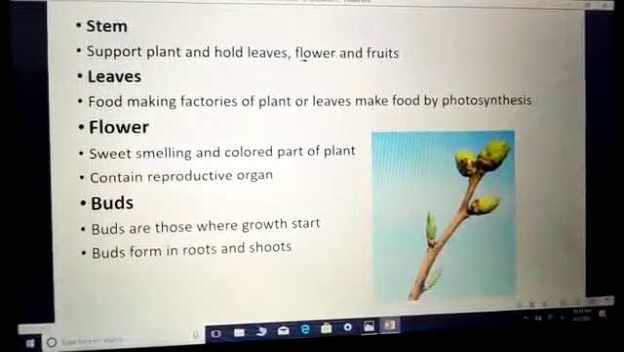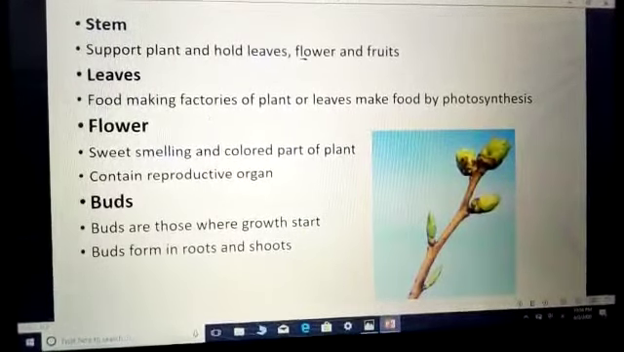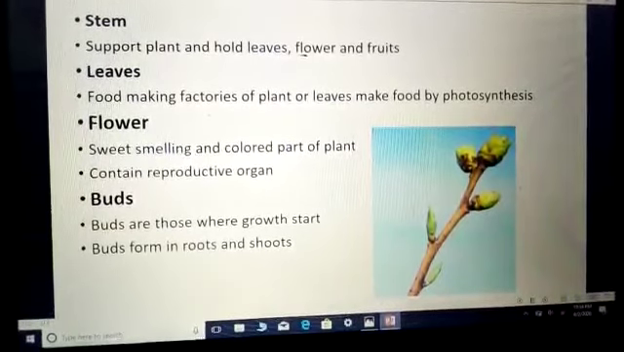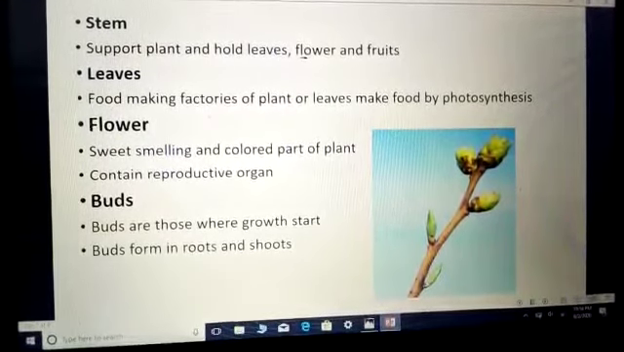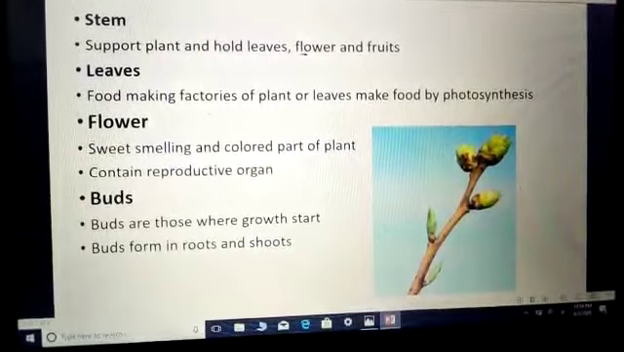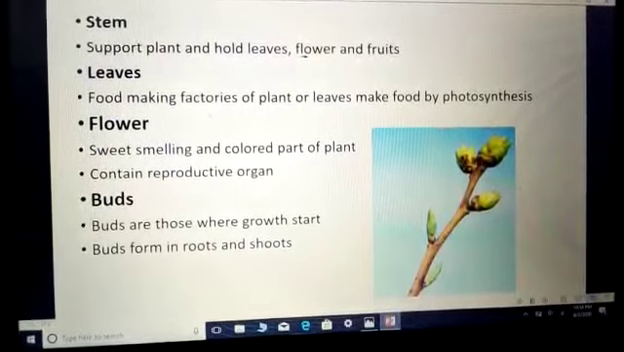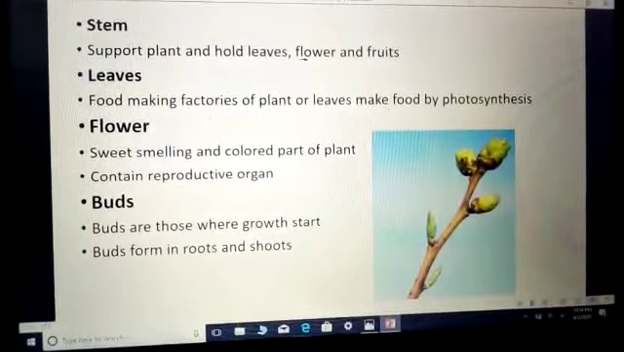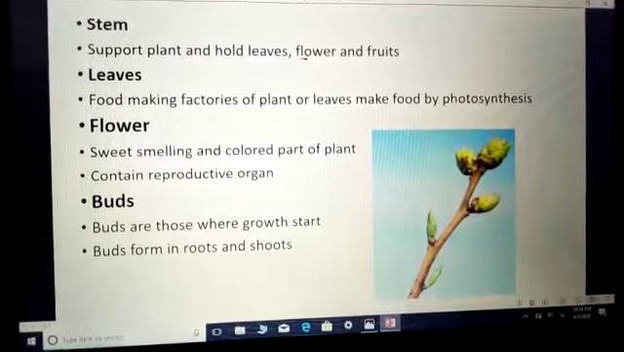Leaves. Leaves can be defined as the food making factories of the plant. Why are they called food making factories? Because leaves are responsible for photosynthesis, or they perform photosynthesis. Photosynthesis is the process by which plants make their food in the presence of sunlight.